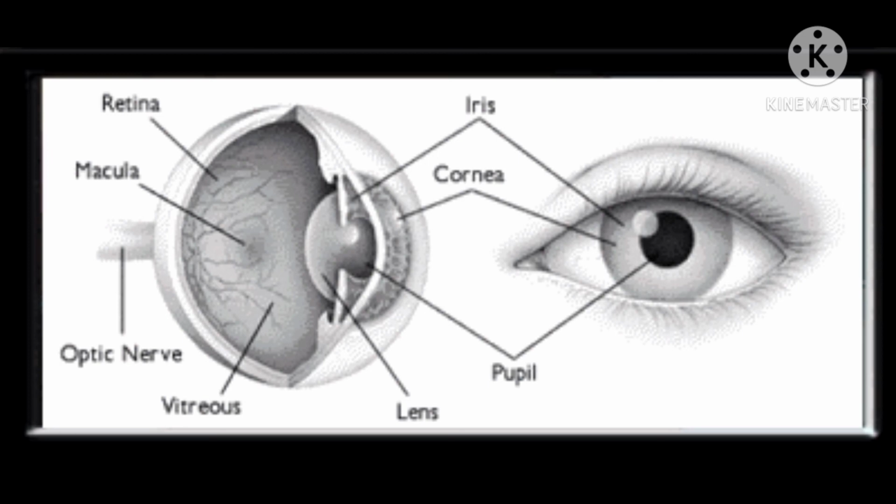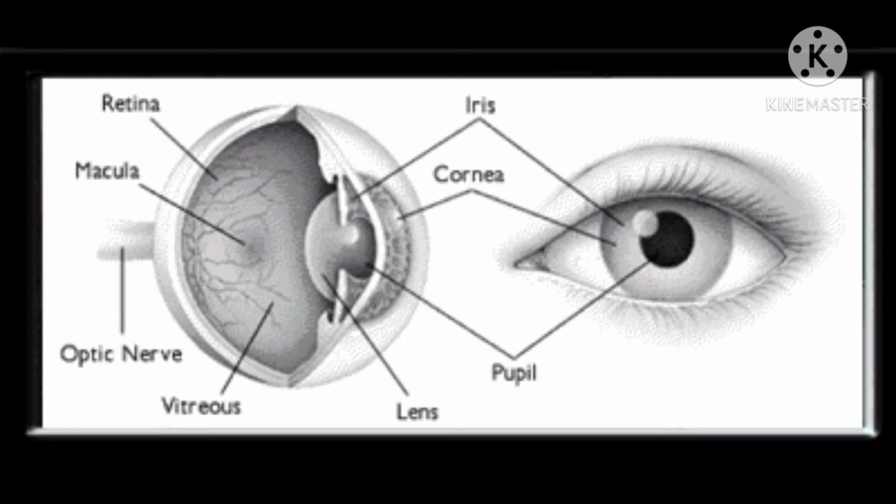Second part is iris. Iris determines the eye color. You must have seen some people's eyes are black, green or blue. This is only due to the color of the iris. Third part of the eye is pupil. Pupil is a tiny hole for the light to enter. And next part is lens.